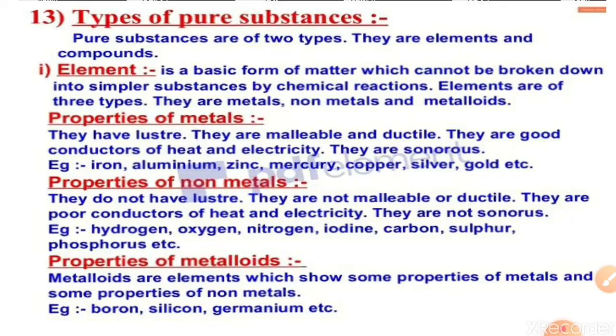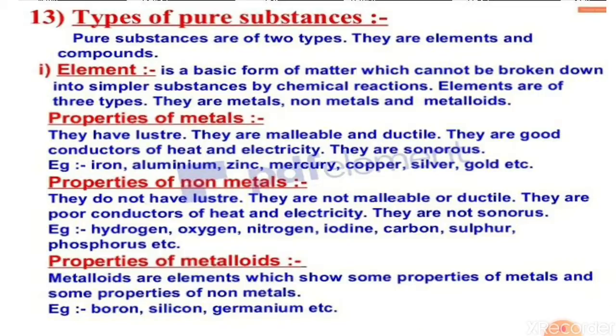Properties of non-metals: they do not have luster, they are not malleable and ductile, they are generally poor conductors of heat and electricity, and they are not sonorous. Let me recall that mercury is the only metal that is liquid at room temperature. Otherwise all the metals are in solid form. Examples given here: gold, silver, zinc, mercury, aluminium.